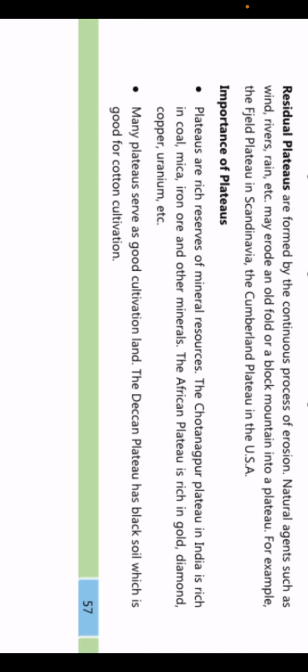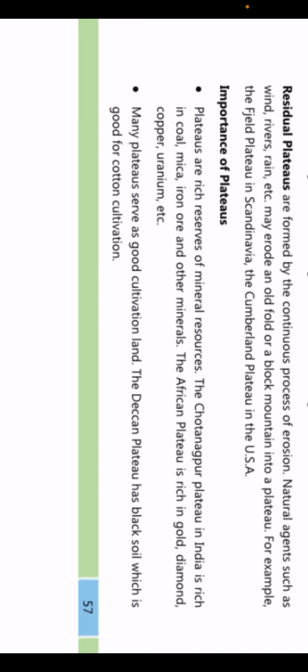And the African plateau is rich in gold, diamond, copper, uranium, etc. So basically they are telling that these plateaus are very rich in minerals, and the Chota Nagpur plateau is one such example of a plateau which has a lot of minerals in it, and the African plateau which is rich in gold and diamond, copper, uranium, etc. A lot of other minerals are found there.